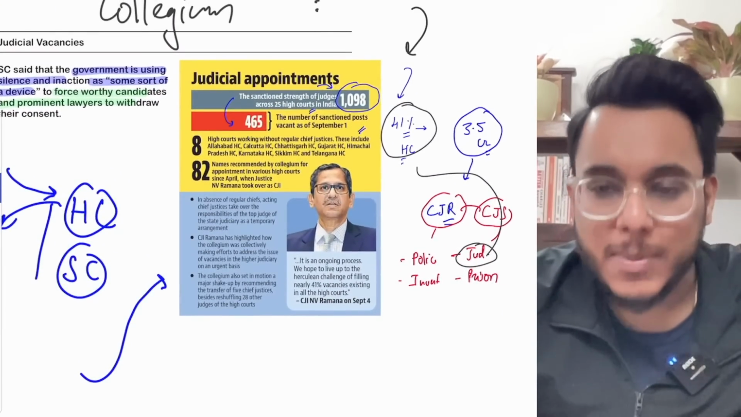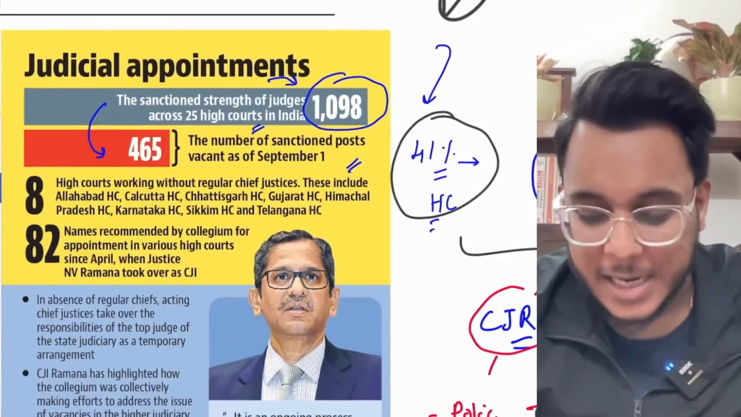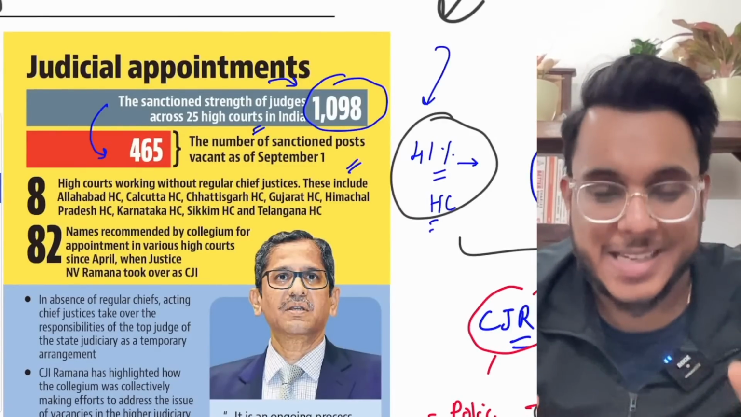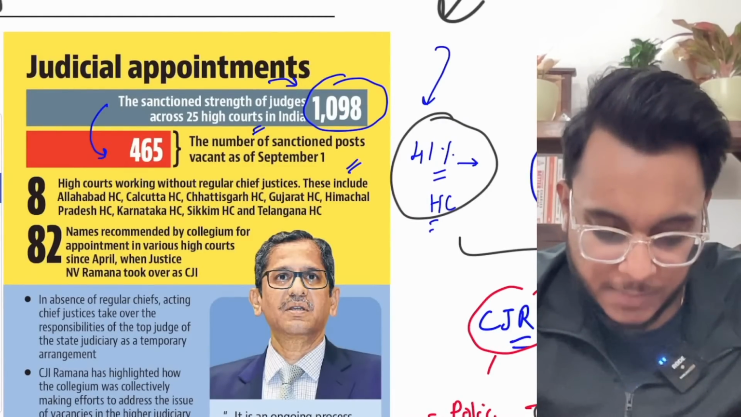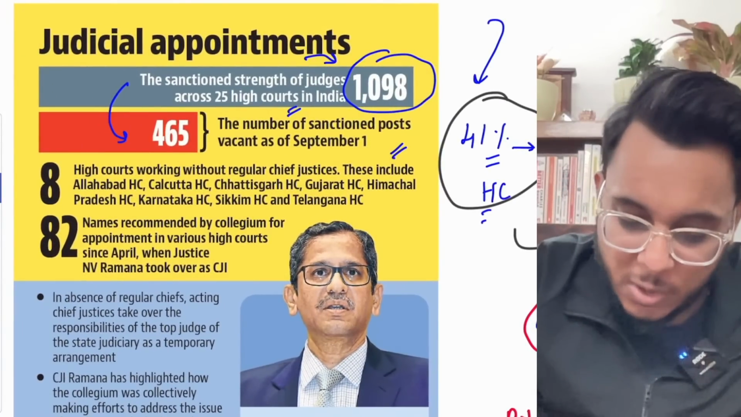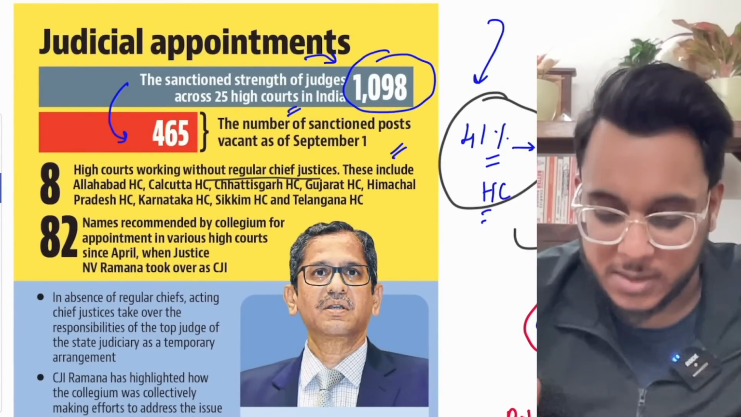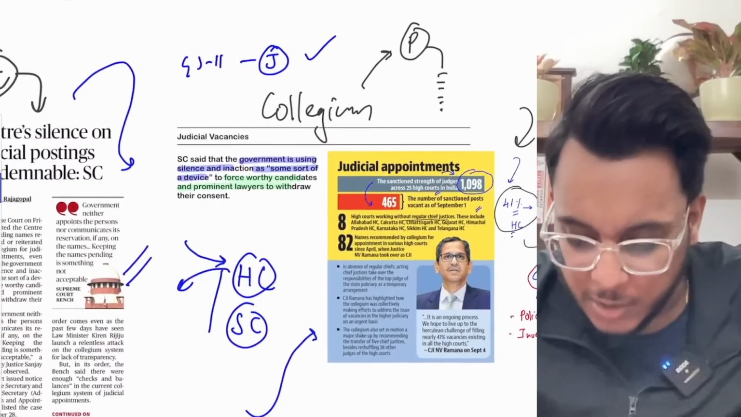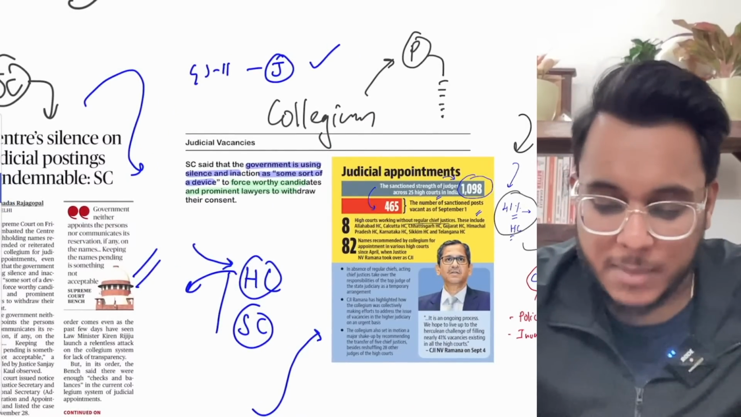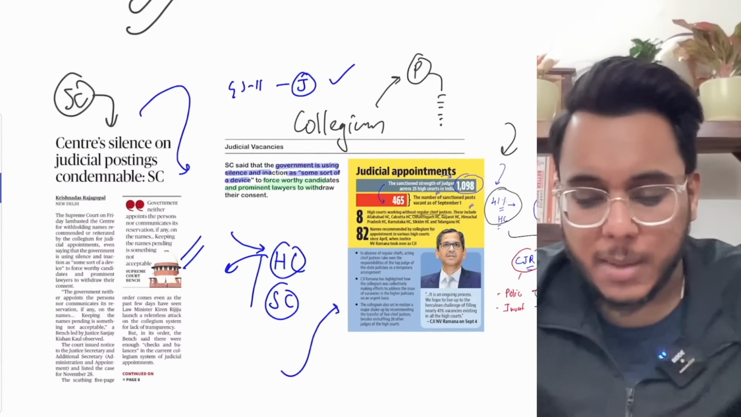Now guys, these kinds of things, for example the data I gave you on judicial vacancies, are things which you should use in your answer writing. Some high courts are also without regular chief justices. The names have been given, but I'll not say you should go too much into the details, because you should remember the approximate numbers.